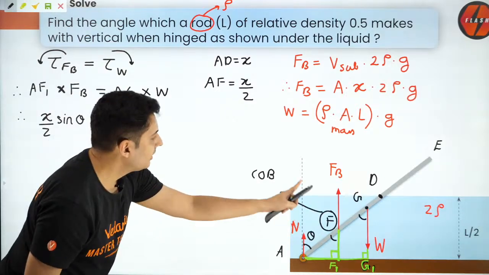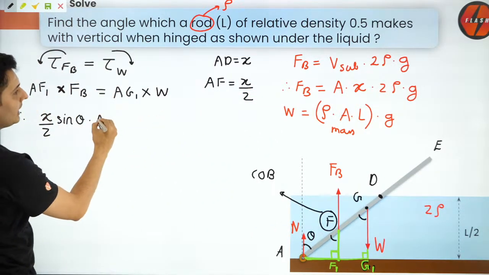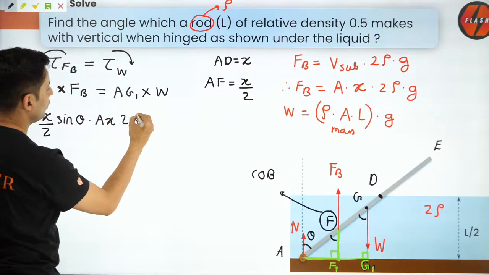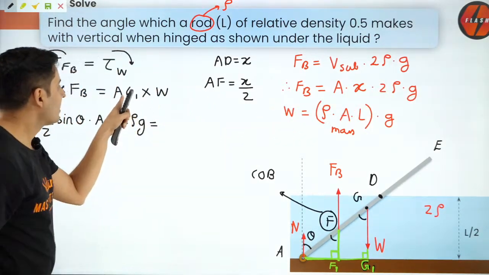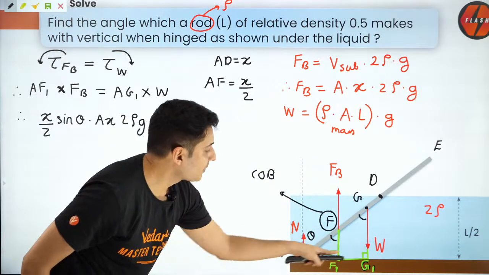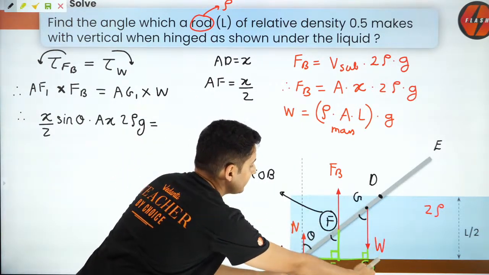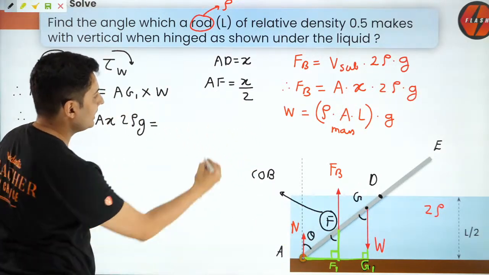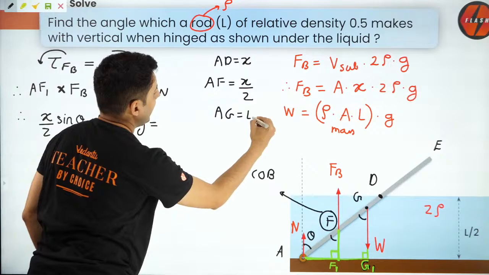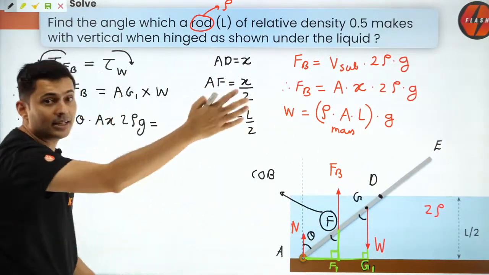And what is the buoyant force? I just figured it out: A X 2 rho g. Next, AG1. It will be AG sine theta, where AG is L by 2, because if this is L, G is at the center of mass.